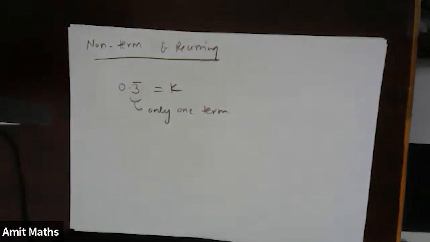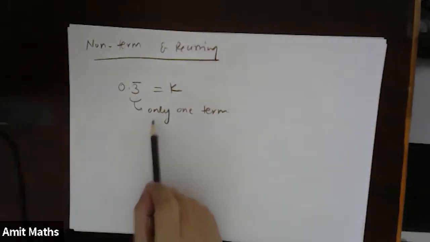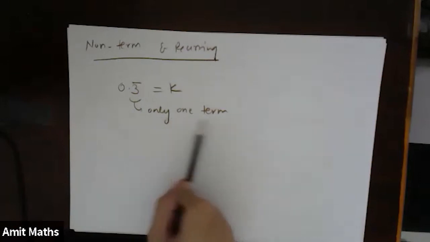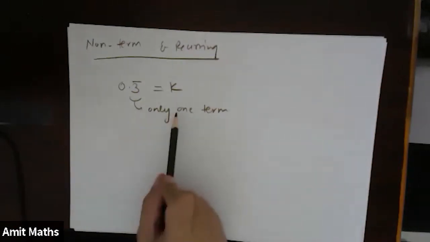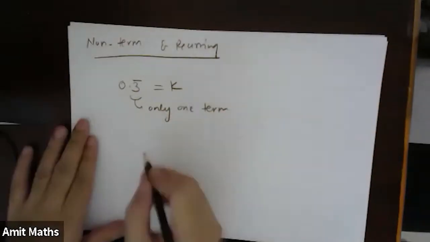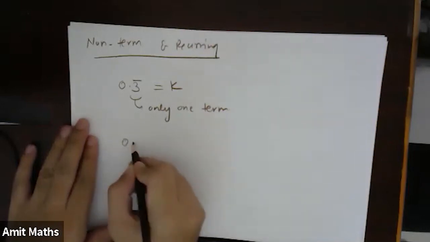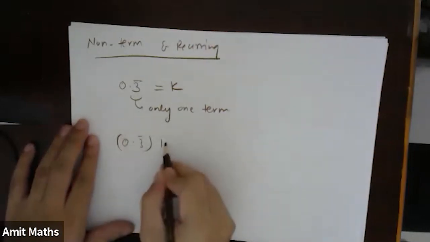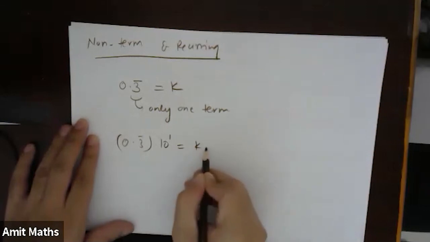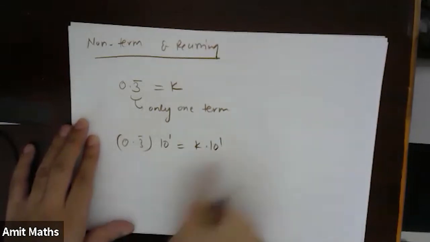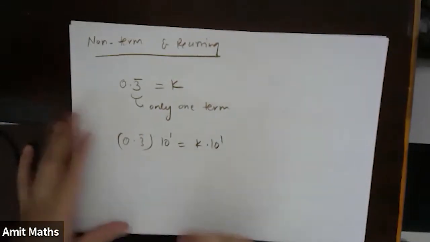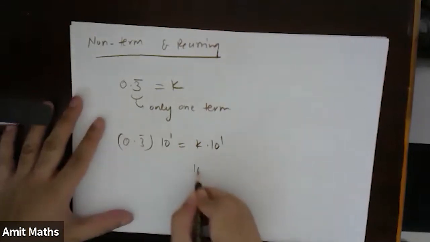I will multiply this number. Since only one term was repeating, I will multiply this number with 10 to the power 1. So I will multiply 0.3 bar, that is K, into 10 to the power 1 on both sides. Okay. So on the right side, what will I get? 10K.